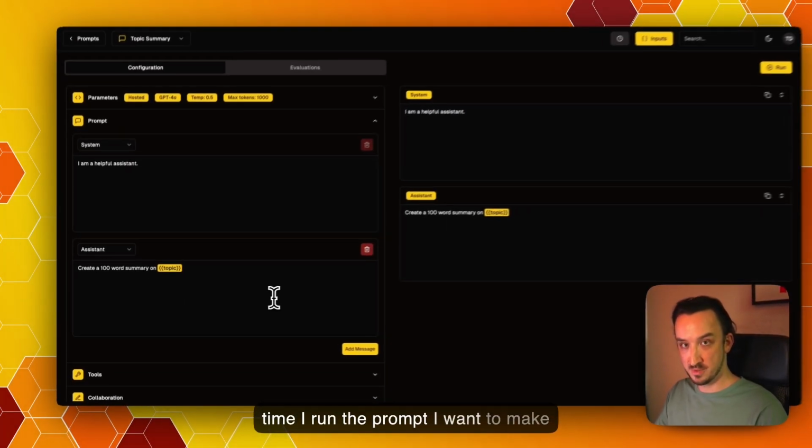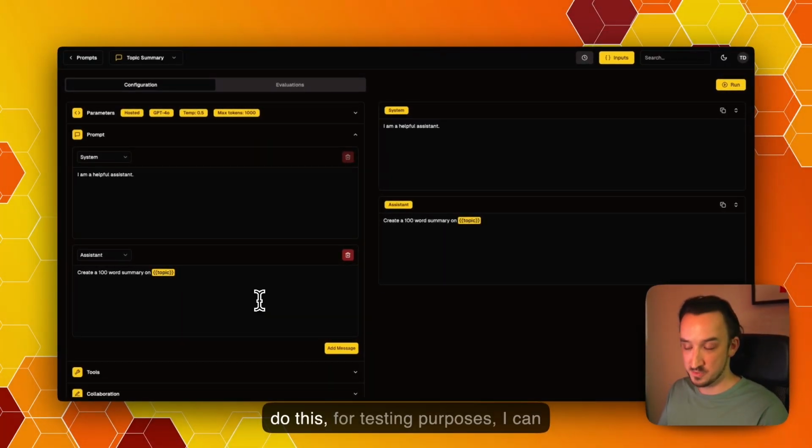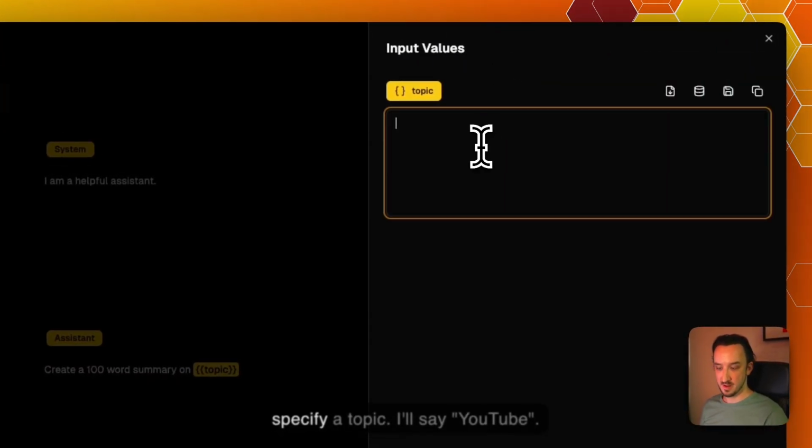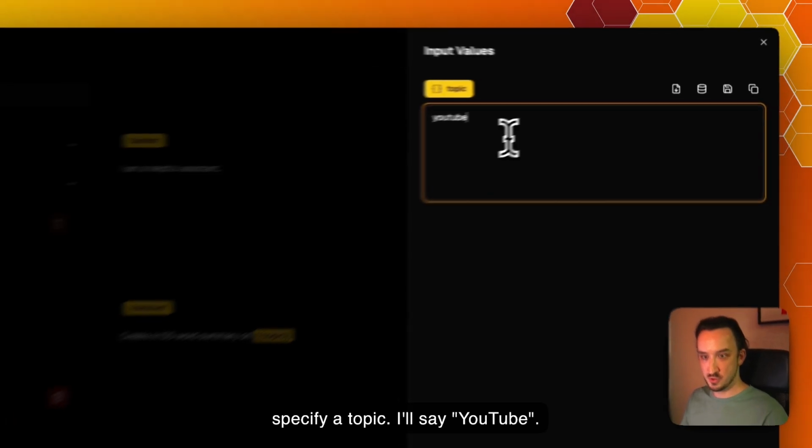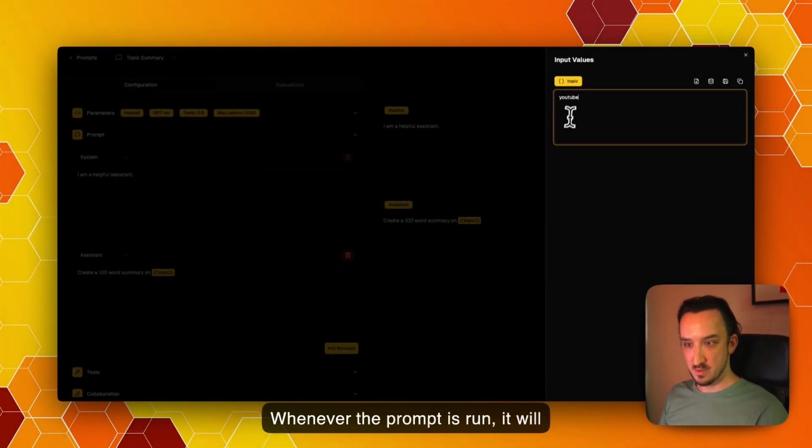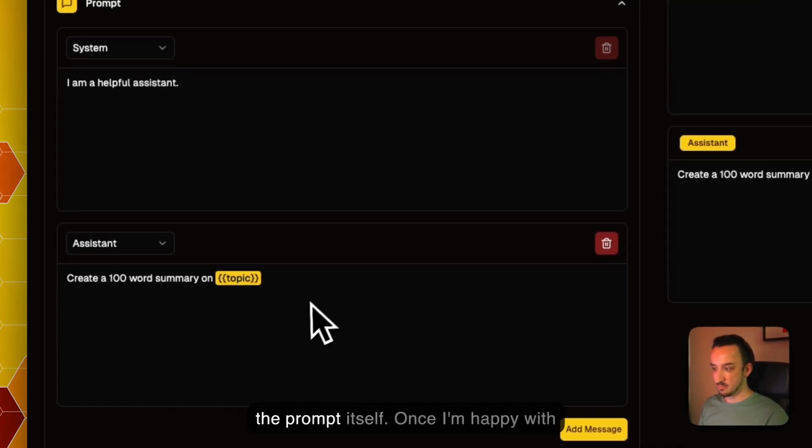Every time I run the prompt, I want to make sure I can pass in a topic subject. To do this, for testing purposes, I can use the inputs button here and specify a topic. So I'm going to say YouTube. So whenever the prompt is run, it will take in this input value and add it into the prompt itself.